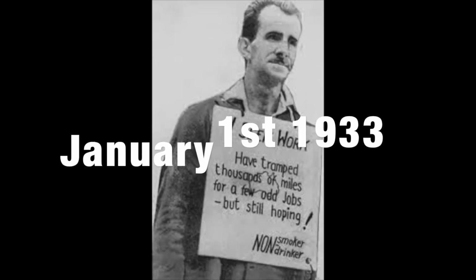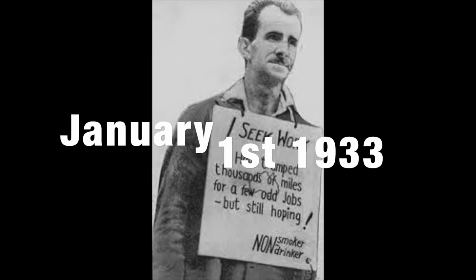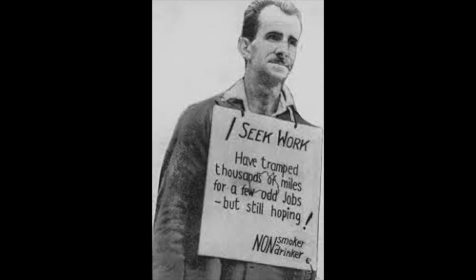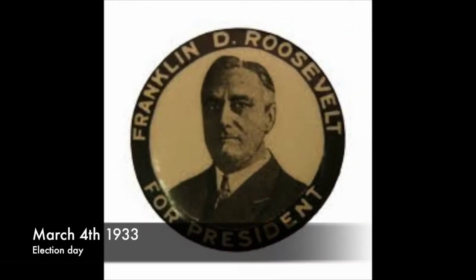In the photo we see the investors who gathered in front of the stock exchange in order to know the fall in the contributions. On January 1st, 1933, 1/4 of the workforce, which is equivalent to 13 million people, were unemployed. Franklin D. Roosevelt was elected on March 4, 1933.